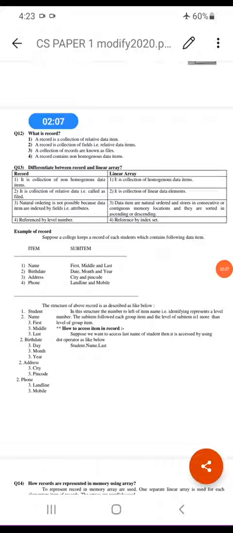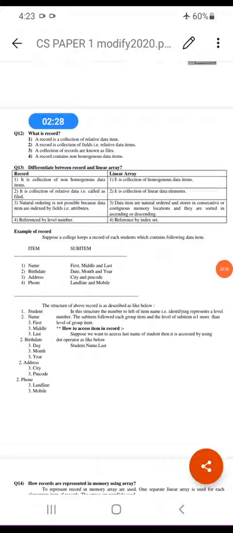A question may be asked in the exam like: what is the difference between record and linear array? A record is a collection of non-homogeneous data elements, whereas a linear array is a collection of homogeneous data elements. A record is a collection of related data called fields, whereas a linear array is a collection of linear data elements only.